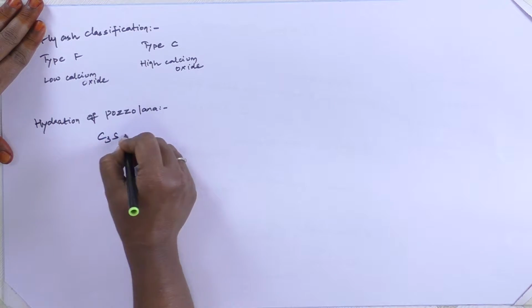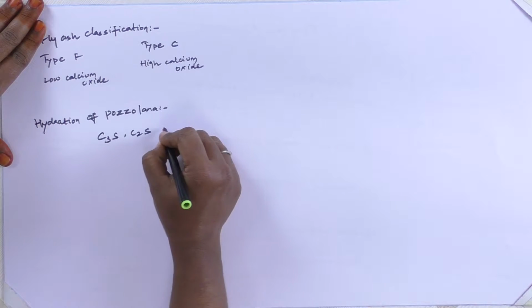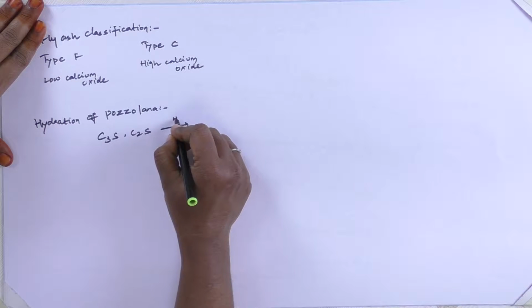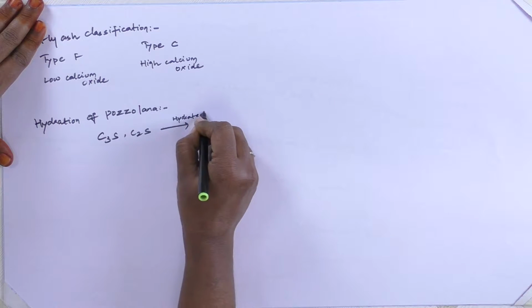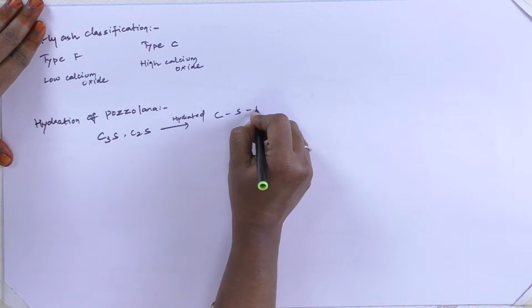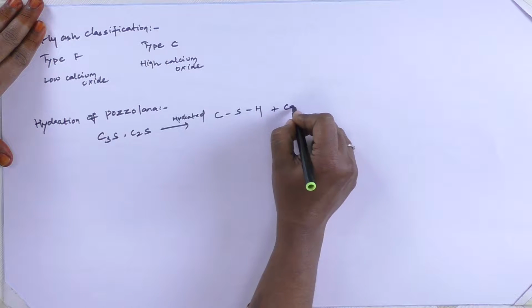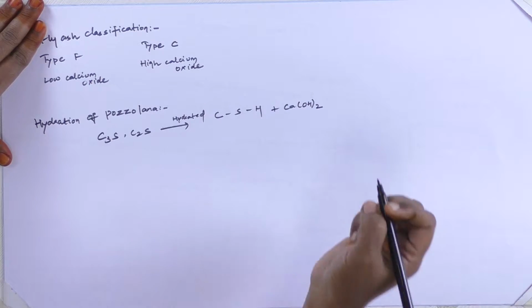As we all know, C3S and C2S, when hydrated, form CSH gel and calcium hydroxide.